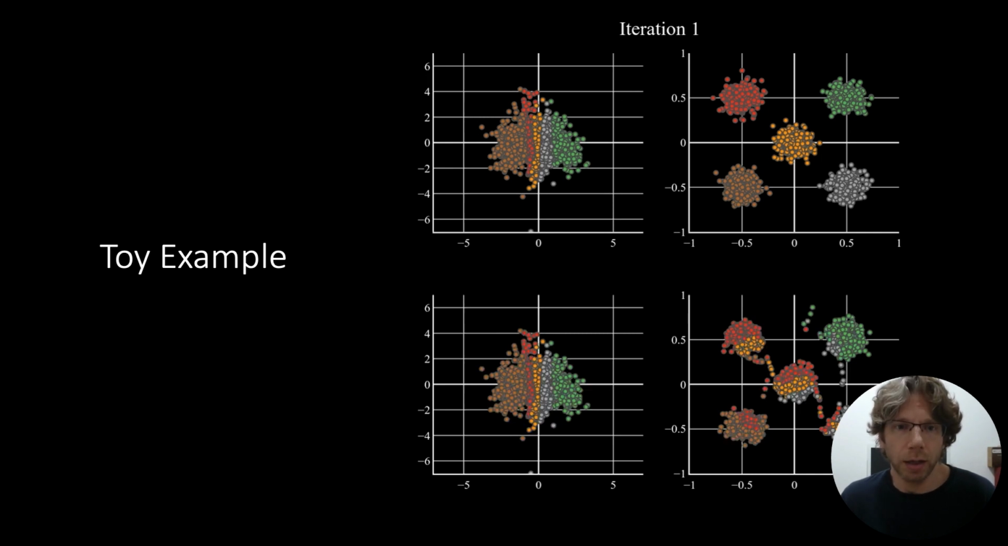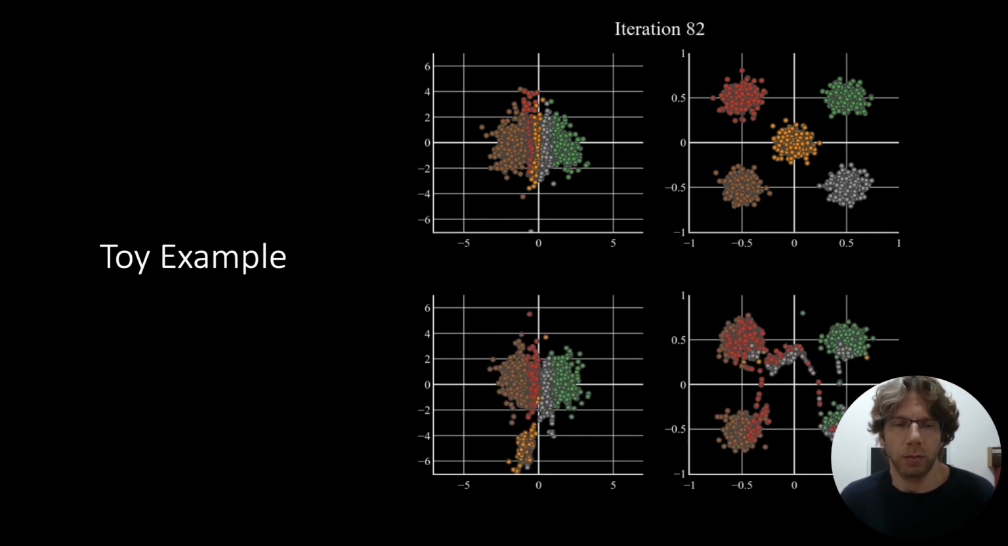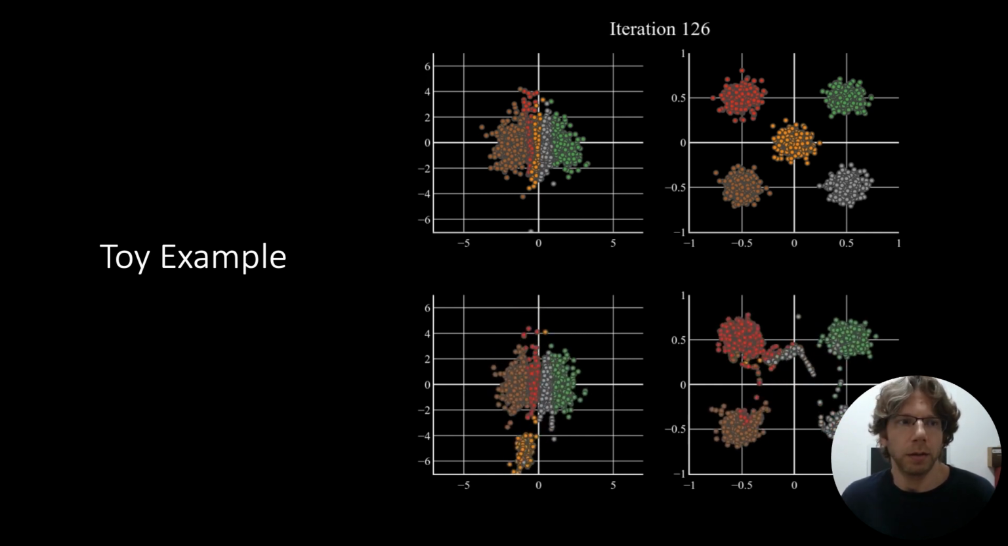Here we show the progression of this process over time. After around 100 iterations, we successfully forget the orange cluster.